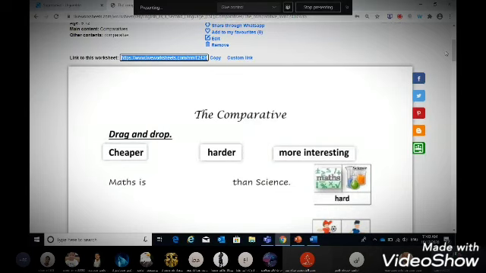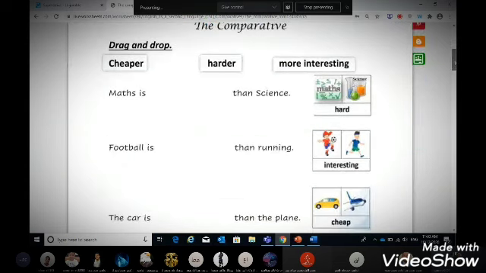So the first exercise is drag and drop. We are going to drag the words here to complete the sentences. So look here, we have maths and science, two school subjects, and we have the adjective hard.